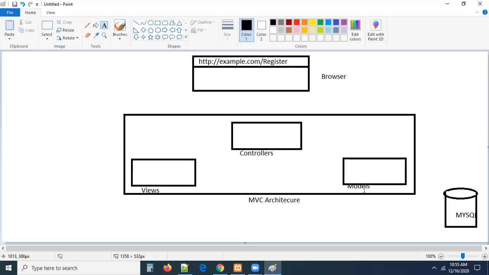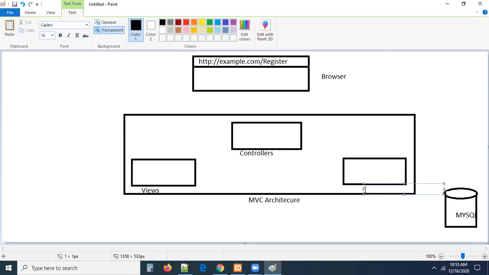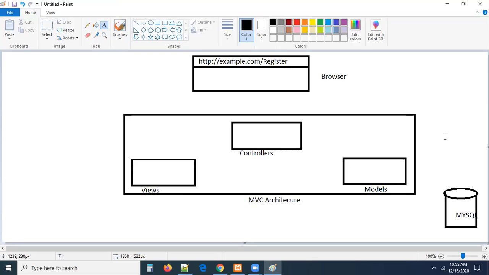Right. One minute. Write something called models. Can you see the architecture? When you are requesting the browser, tell me, first the request will come to where? You are hitting enter, guys. So this is the URL. After entering the URL, you are hitting the submit button. On submit, where will it go? By just hitting enter. So first, this is the browser. From the browser, it has to go to our server.